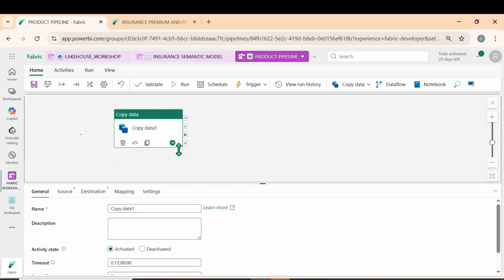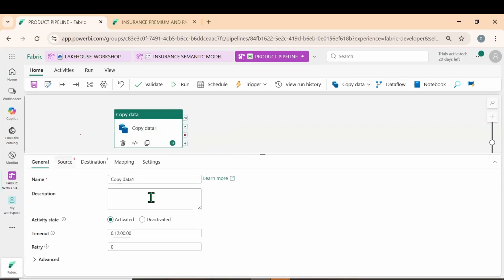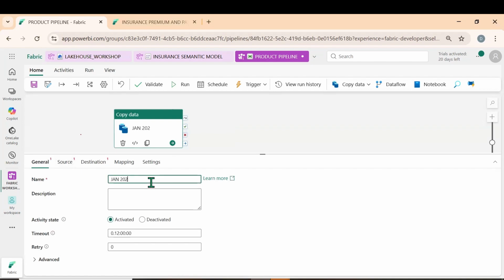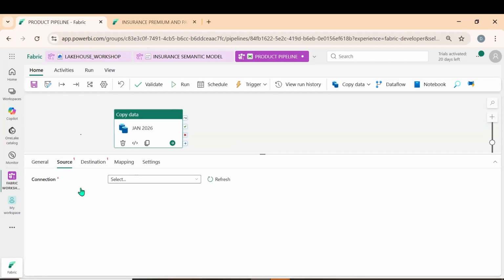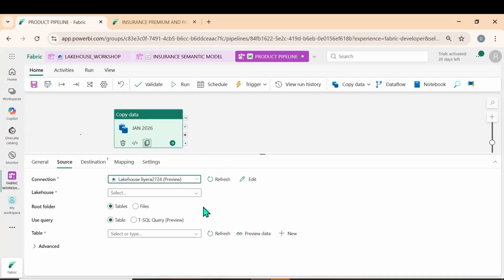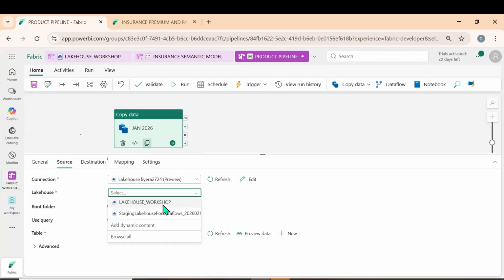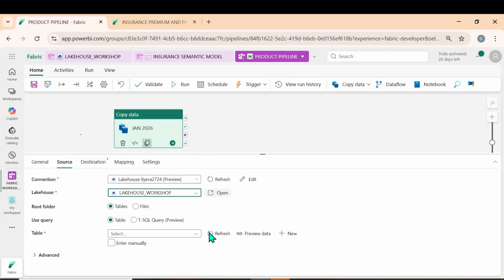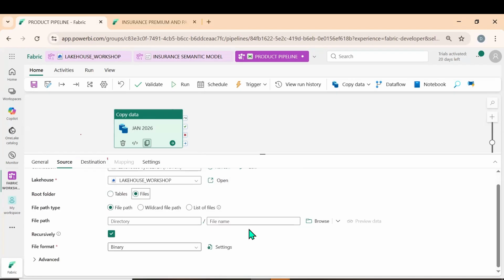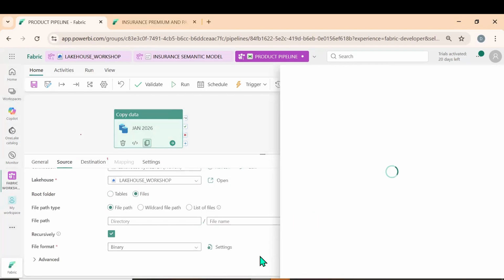So what do we see here in the pipeline? We have General. I can go for making it Jan 2026, I can rename this. Click on the source. What do we need to do? Here, let me select the Lakehouse, whatever we created. Lakehouse workshop. Click on the files, then click on browse.